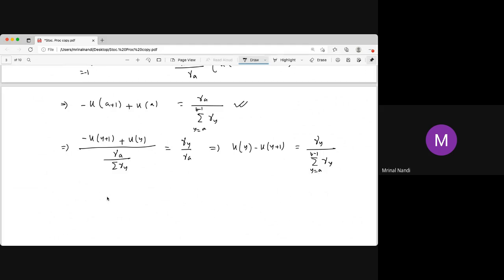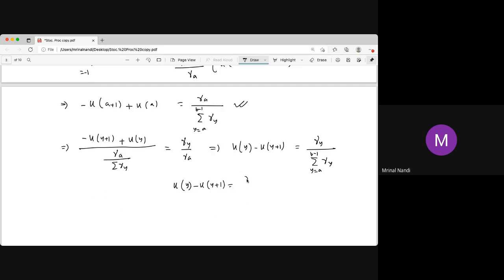So we have this recursion relation, and using the recursion we find this. Now then what is u x? Again you just write u y minus u y plus 1.